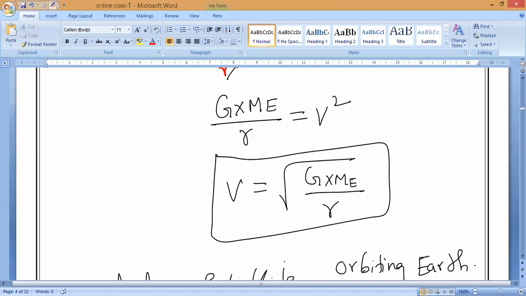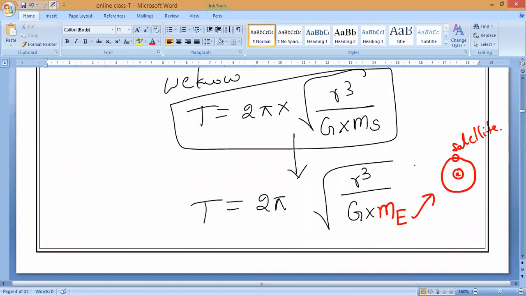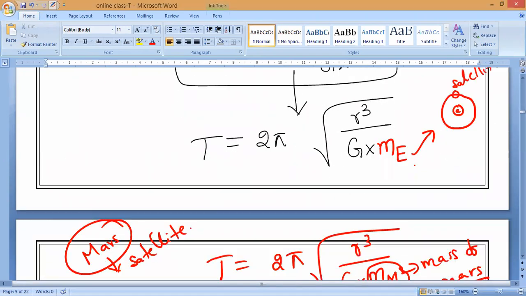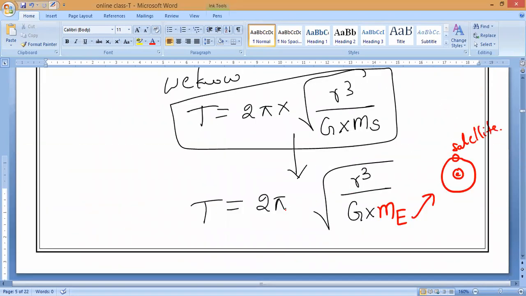Everybody solve this one. This is what we can say: the period of a satellite orbiting the Earth. Please solve it. Solving alone will improve your skill. That is what I will say. Are you feeling it now? What are the difficulties in higher classes? That is what I will always say. Sai, are you clear? Yes, please write.